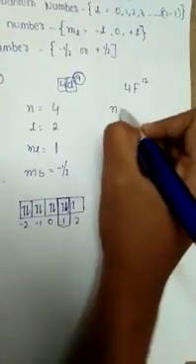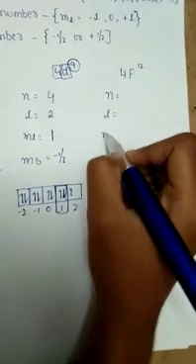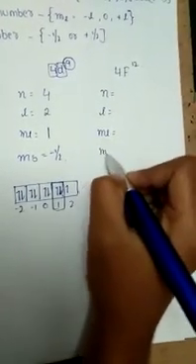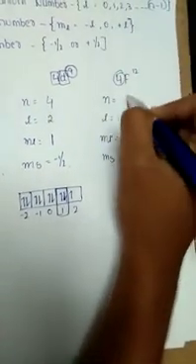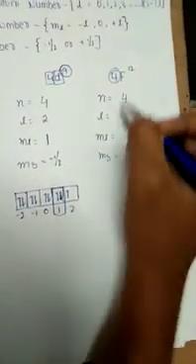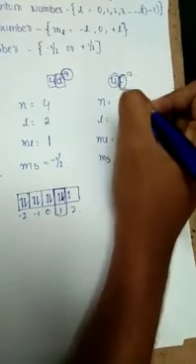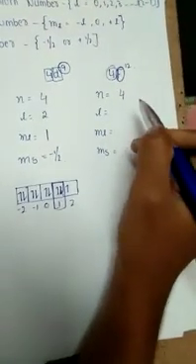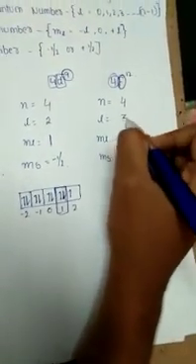And for the f orbital, how are we going to write? The n value is 4. For the L value, they have given the f orbital, and for the f orbital the L value is 3.